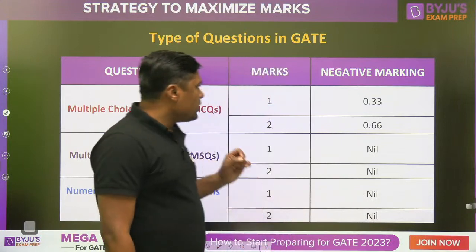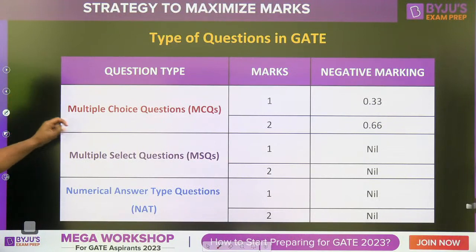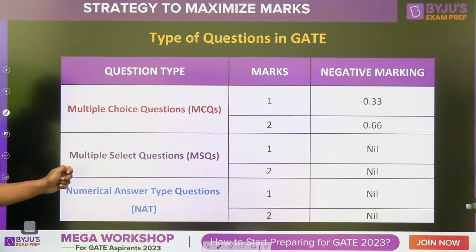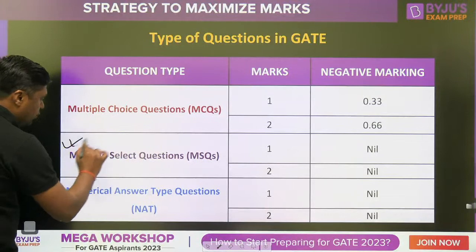Now let's see what are the important points regarding MCQs. So first of all, three types of questions: multiple choice questions MCQs, 1 mark and 2 marks, and multiple select questions MSQ, that is 1 mark and 2 marks. This is a new pattern, MSQ.